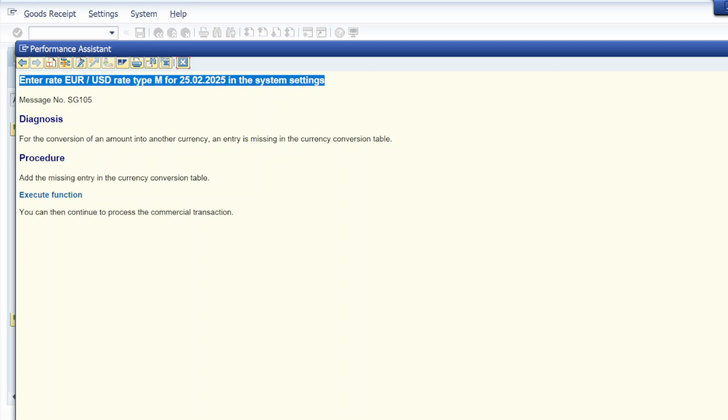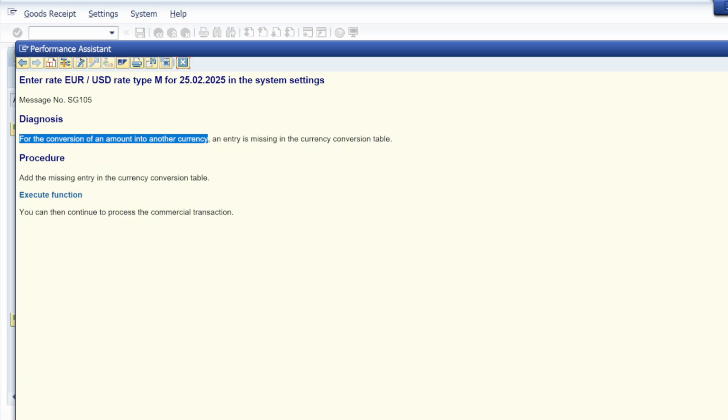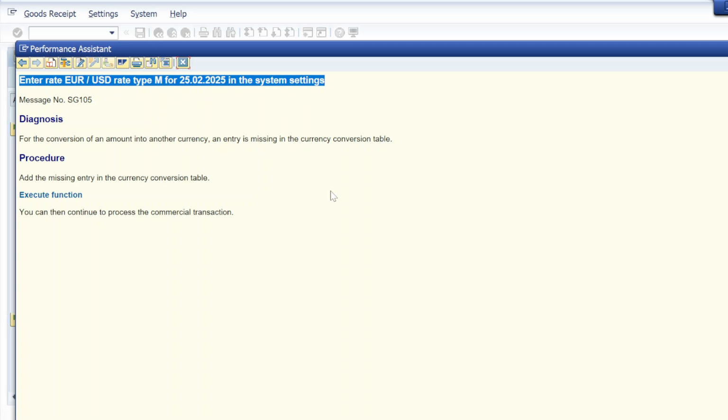So in real time, how can I diagnose this? For the conversion of an amount into another currency, an entry is missing in the currency conversion table. So this is the diagnosis, and the procedure is: add the missing entry in the currency conversion table. So I have to open the currency conversion table and add this entry for rate type M. Right now, if I don't know how to resolve that, I will simply copy this. Either I can copy this error message or I can copy the message number.